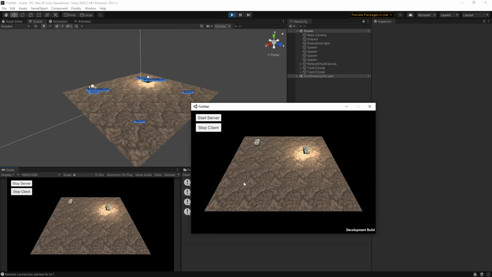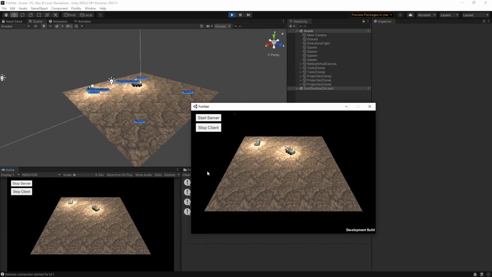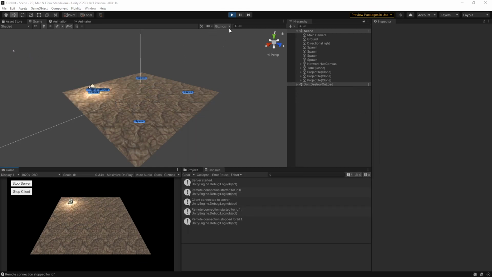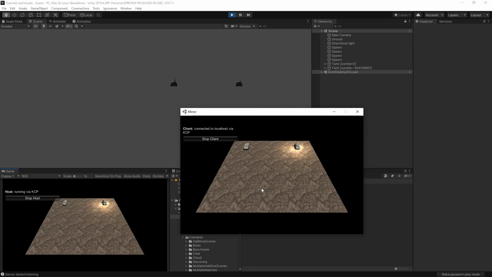So I'm moving around. That appears to be working just fine, and I'm going to fire shots, and that is also working fine. I'm also noticing that the light is lighting up on the opponent as I'm firing as well. I don't think that's anything I did. So let's go check the Mirror example real quick. I did cut the video one more time so you don't have to sit through load and build times, and it looks like, yeah, that is actually a bug in their source code. So that's not something I did. You can see that theirs is behaving the same way.